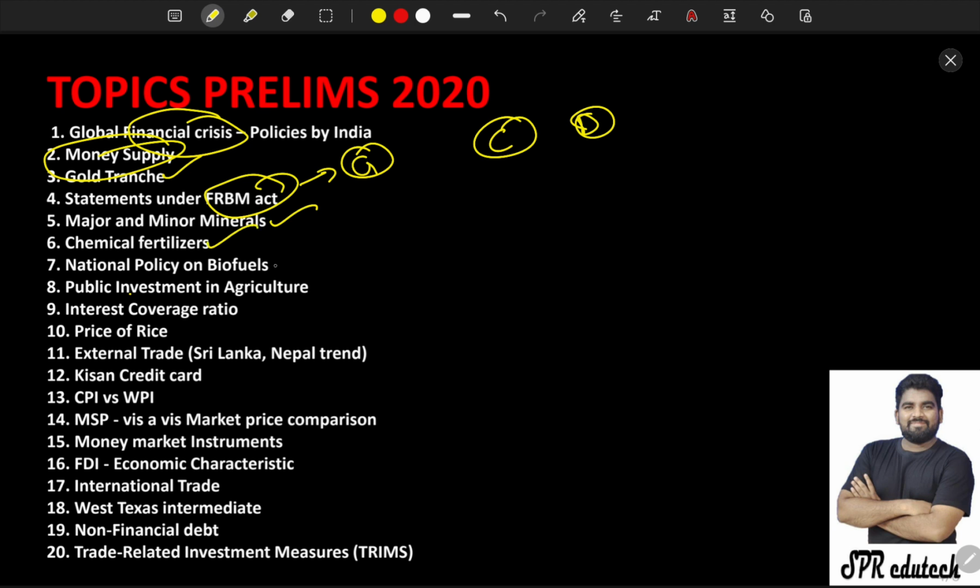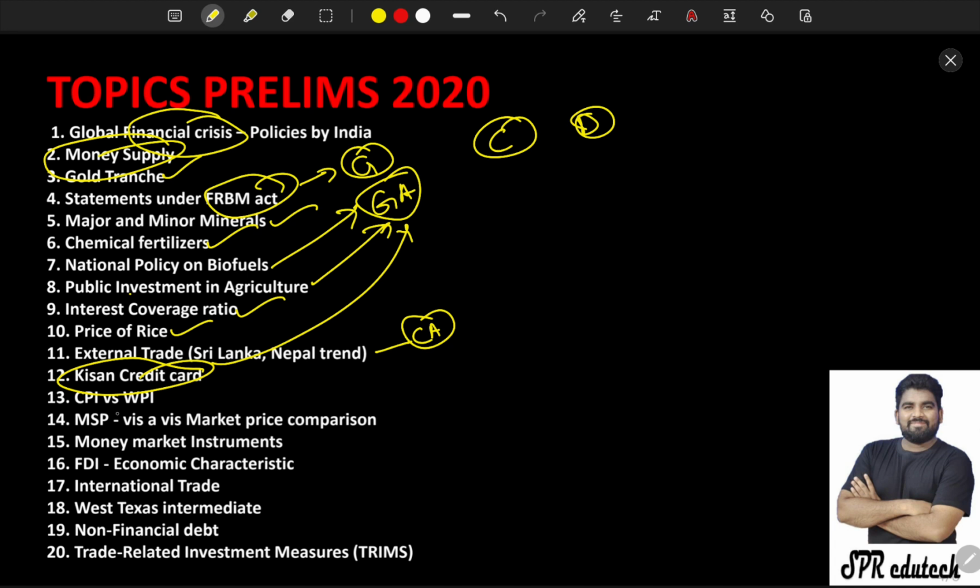Chemical fertilizers, national policy. Policy means government acts, current trend. Public investment in agriculture, this too comes under government acts and trends. Interest coverage ratio, price of rice, external trade with Sri Lanka and Nepal, this is also in the current affairs update. Kisan credit card, which comes under government schemes, and next CPA and WPA, MSP, vice versa, market price comparison, money market instruments, FDI economic characteristics, international trade, world trade, Texas intermediate, which is international news, non-financial